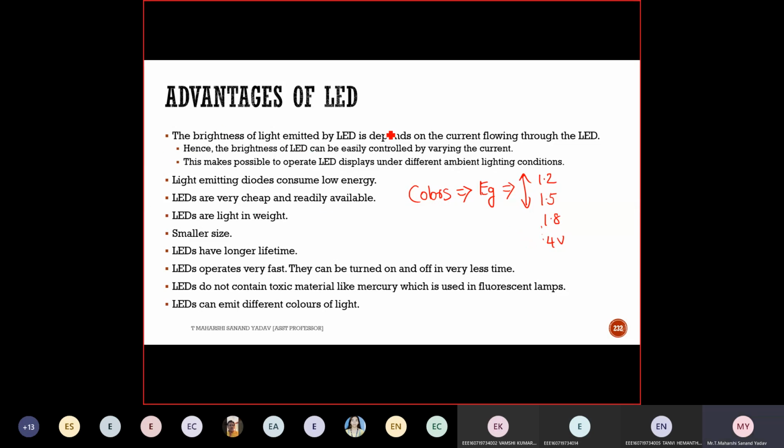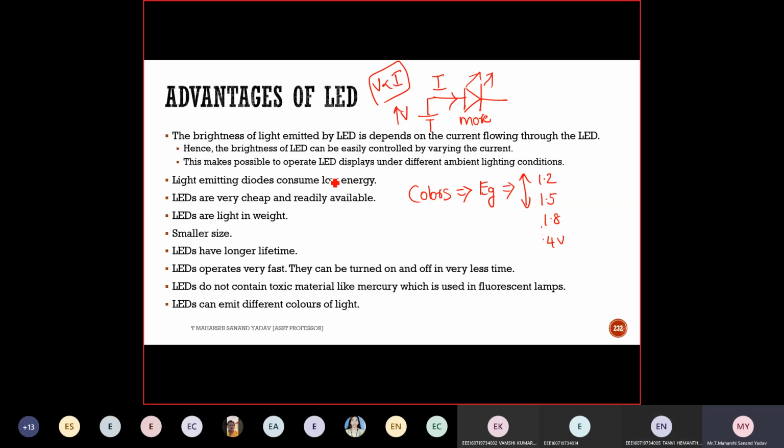Next, the brightness of the light emitted by the LED depends upon the current flowing through it. If more current flows through this light emitting diode, I'll get more light. Hence, the brightness of an LED can be easily controlled by varying current. So this current can be controlled by means of external voltage, right or wrong? Yes, sir. Voltage is directly proportional to current. So this makes it possible to operate a light emitting diode display under different ambient light conditions. And depending upon this voltage, that is, depending upon the energy band gap, I'll get different colors.